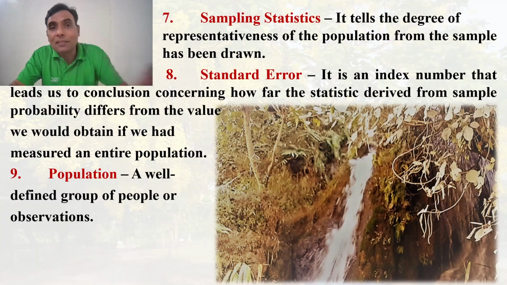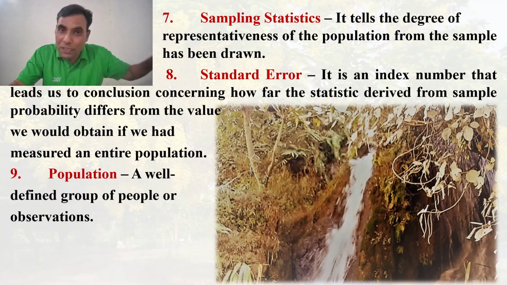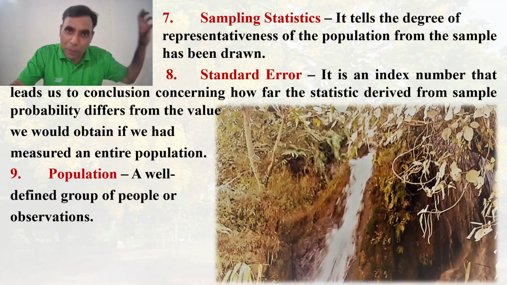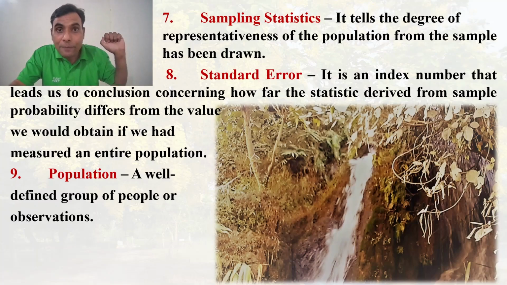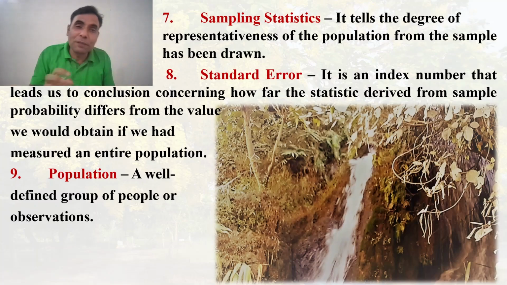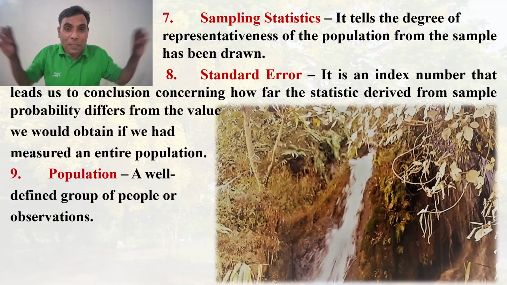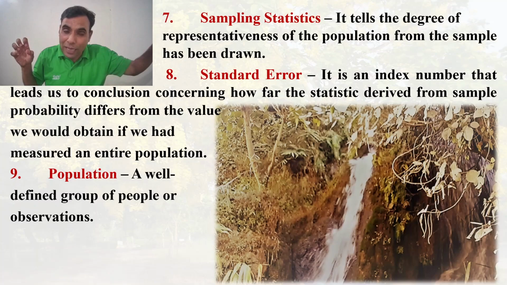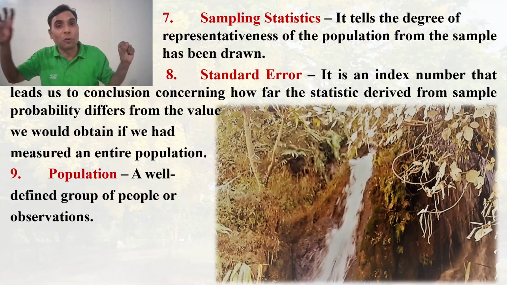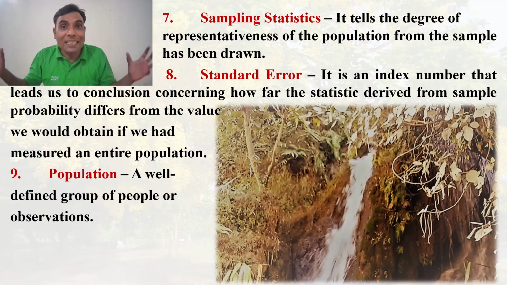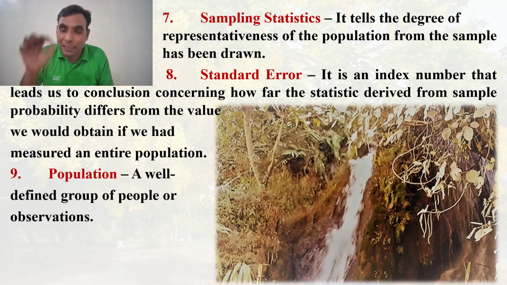In simple words, if we measure the entire population on a particular variable, and if we take a sample from this population and measure that sample on that variable, one measurement is from the population, one is from the sample. So what is the difference between these two? That is the standard error. It's a very important indicator.